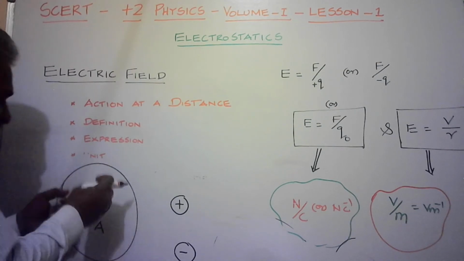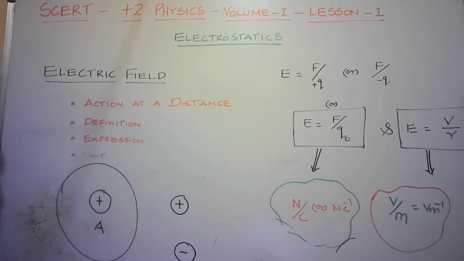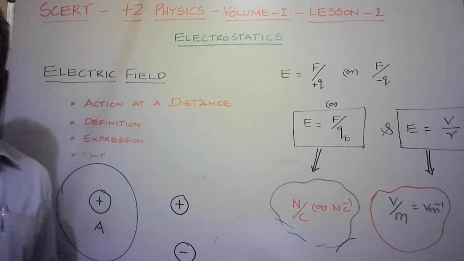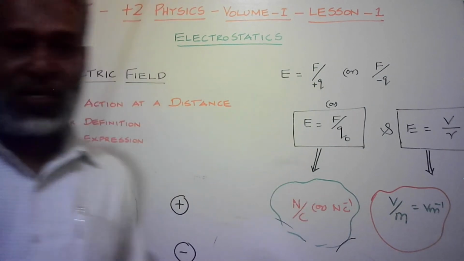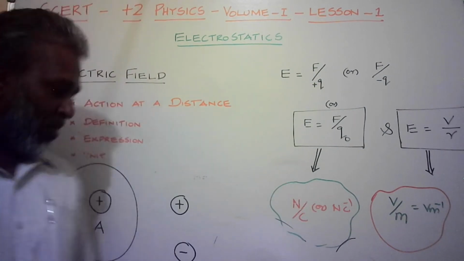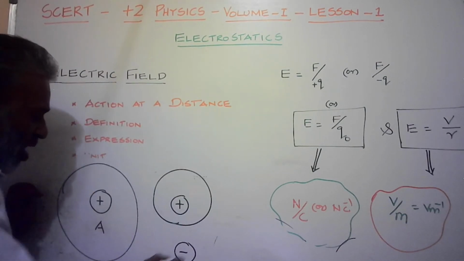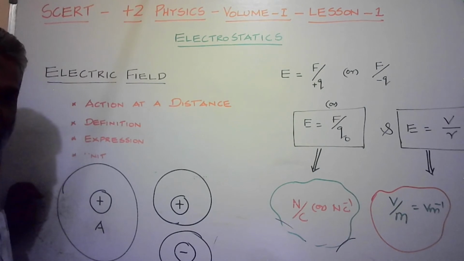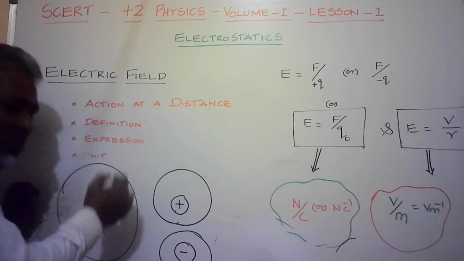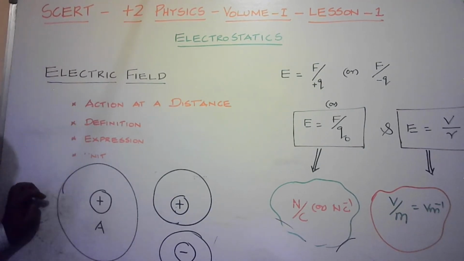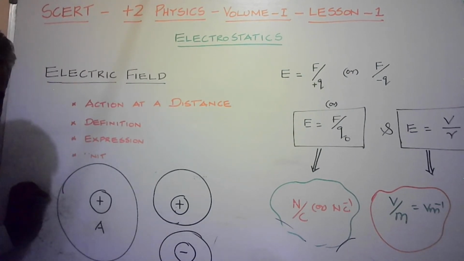If you want to test that first charge plus, we can test with the help of plus or minus. There are two choices here, the second charge plus or minus. First we can take the second charge plus. We are moving towards the first one. The influences will interact with each other. That will experience the force of repulsion.